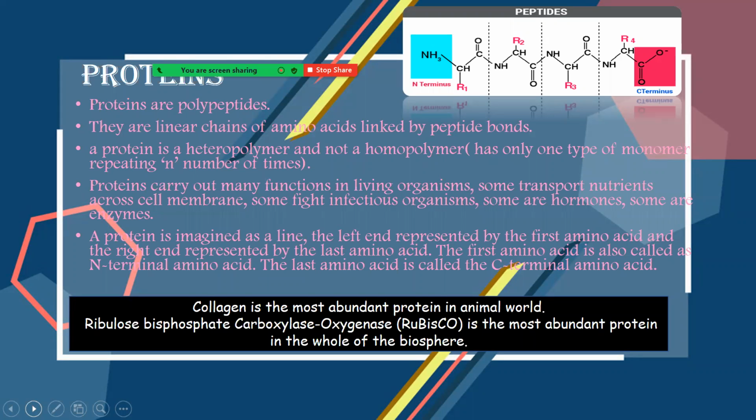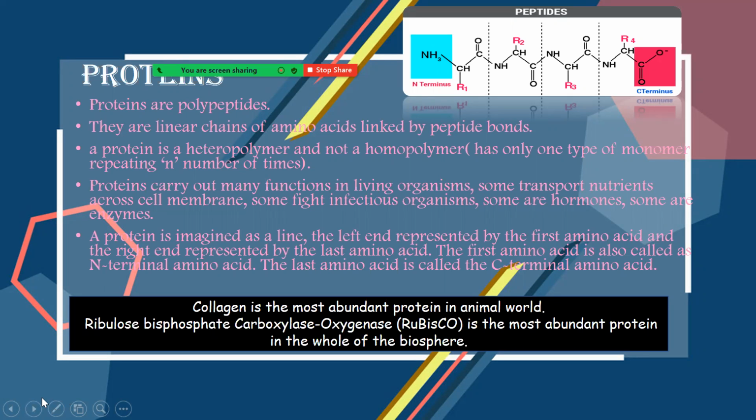Now, what are proteins? Proteins are polypeptides. They are linear chains of amino acids, and they are linked with peptide bonds. The structure of amino acids I have already discussed in video number 1. A protein is a heteropolymer. That means it's made up of different types of amino acids, not a homopolymer.